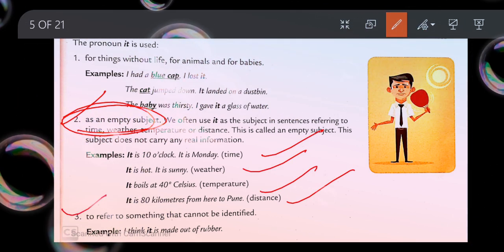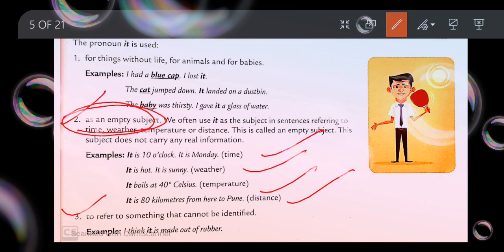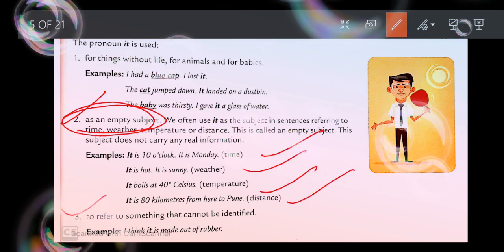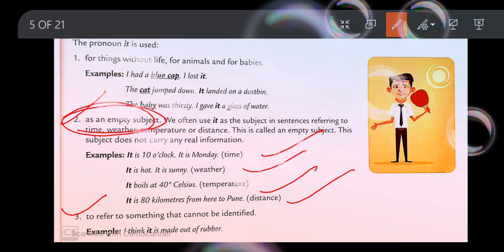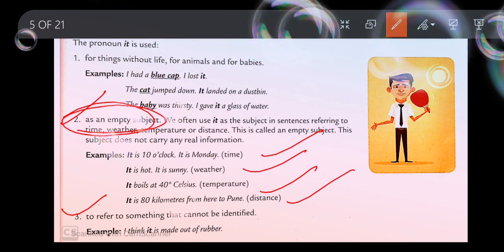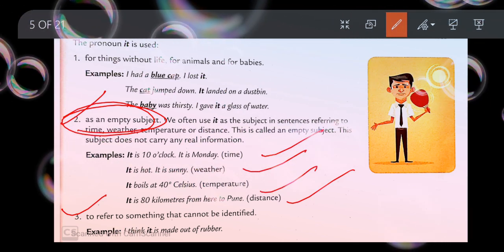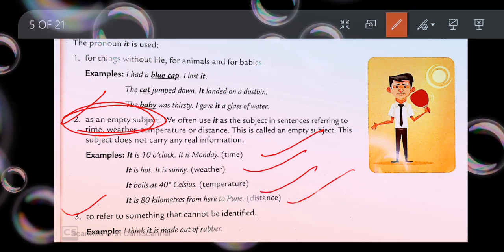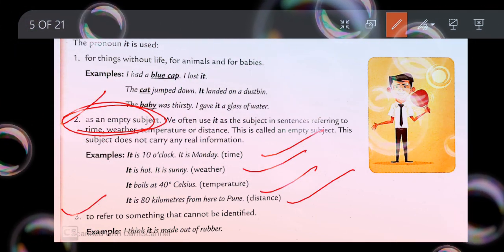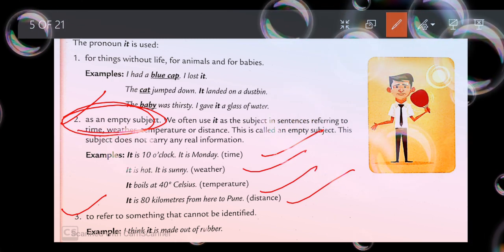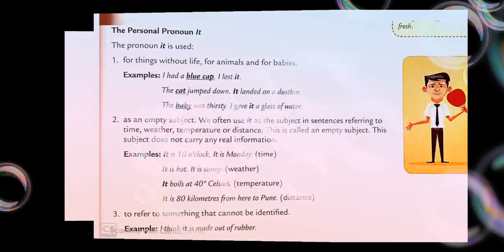To refer to something that cannot be identified. Suppose I don't know what that thing kept in front of me is, or what it is made of. If I'm unaware of the fact, then what will I be using? I'll be using it. Let's have a look at the example. I think it is made out of rubber. I don't know what it is, but I can just think that it can be that. So when something is not identified by me or not known to me, I'll be using it there.